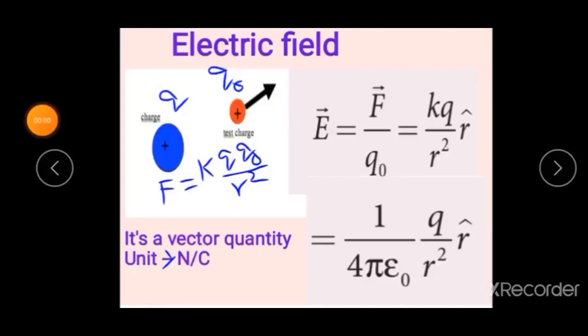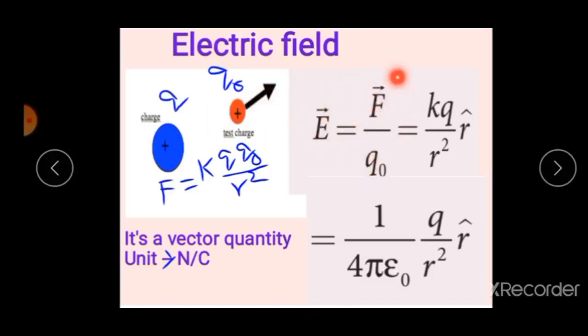Now consider a point charge Q and taking a test charge Q naught. When a test charge Q naught is placed near charge Q, which is the source of electric field, an electrostatic force will act on the test charge. Therefore, E vector is equal to F vector by Q naught.